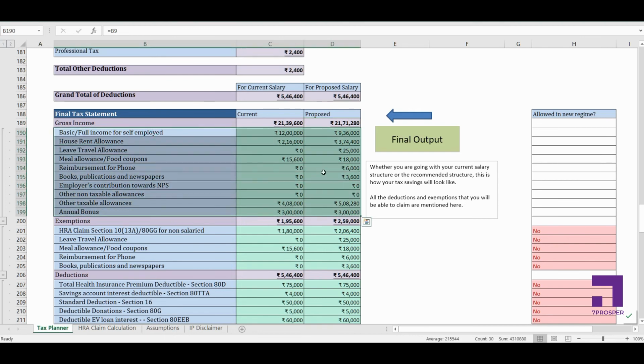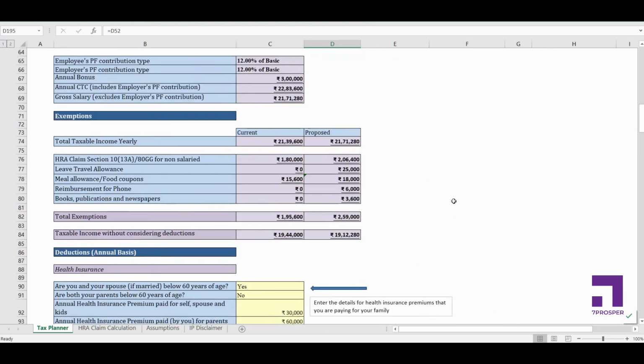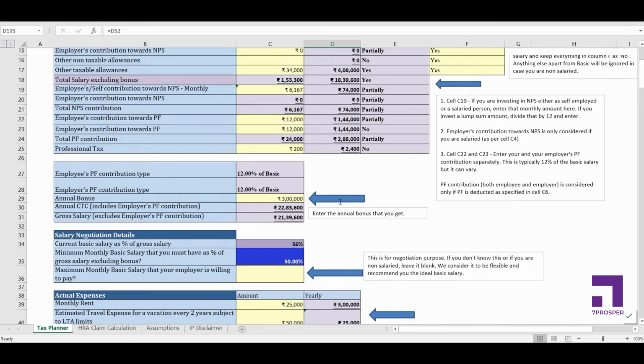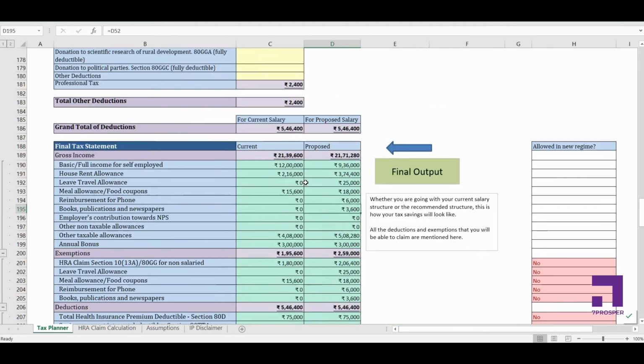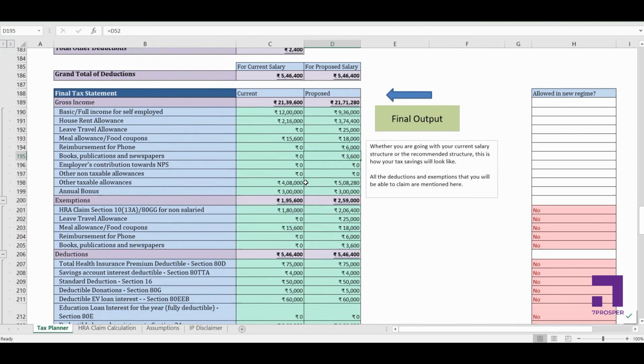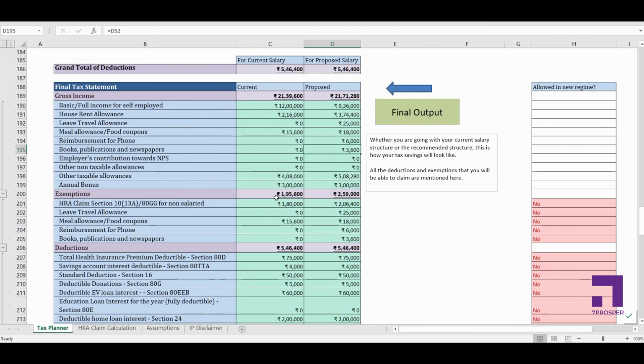But if you look at the exemptions, gross salary is made up of these components. You can compare the individual components also here. These are on yearly basis, but if you need to compare these components on a monthly basis, you can scroll up and see the proposed salary structure, compare that with the current salary structure. Alright, coming back to this, now exemptions in my current salary are 1,95,600. In my proposed salary they are 2,59,000.